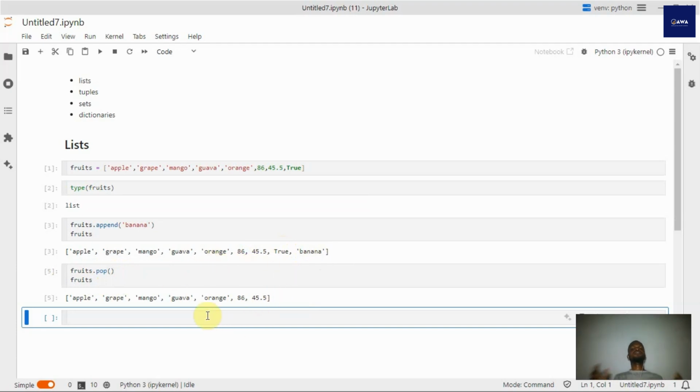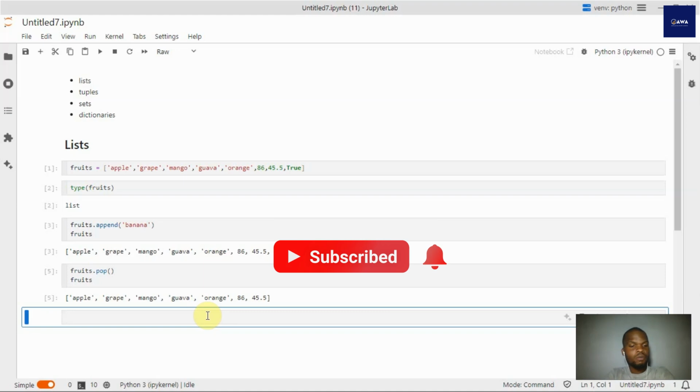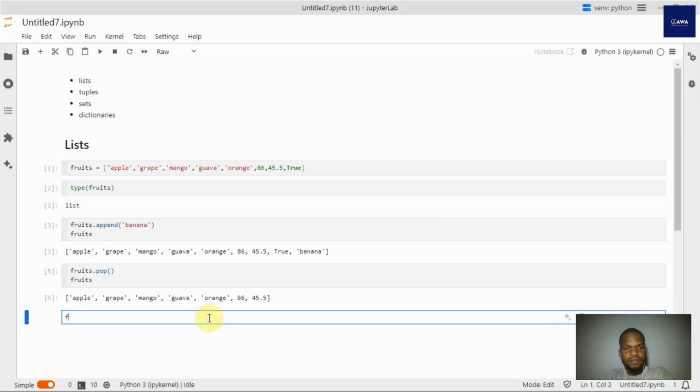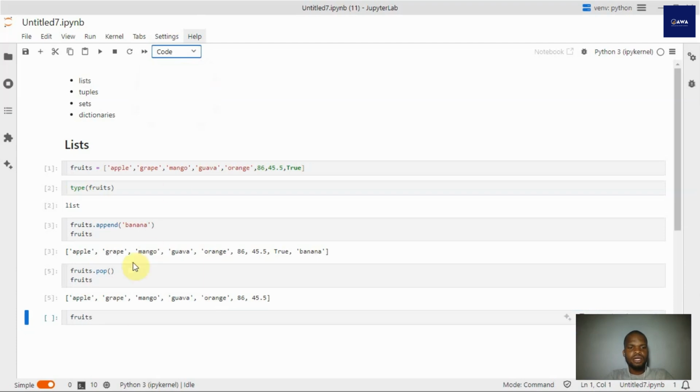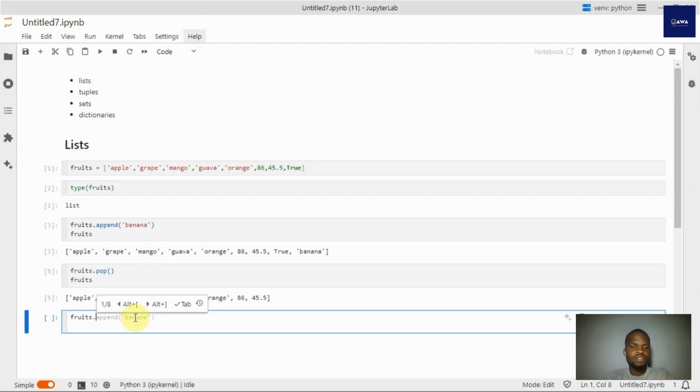Now there are several other functions that are available to list, and you can go on and try them out. If your autocomplete is on and everything is okay, if you do fruits dot, you should see others that are available to it. I can't show them on my own now because of this little challenge I'm having.